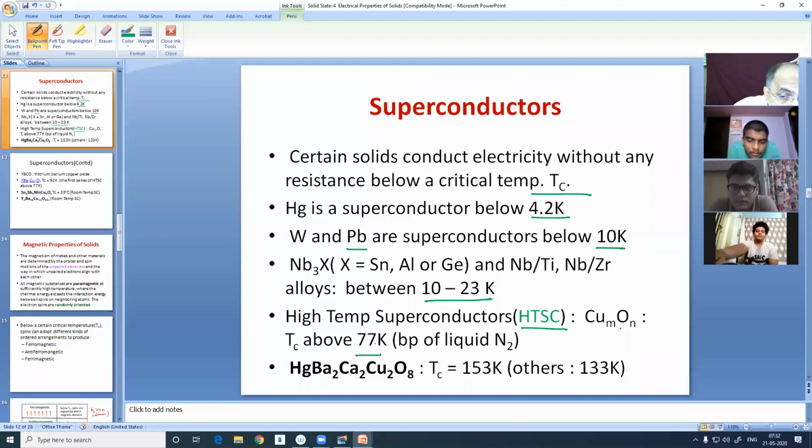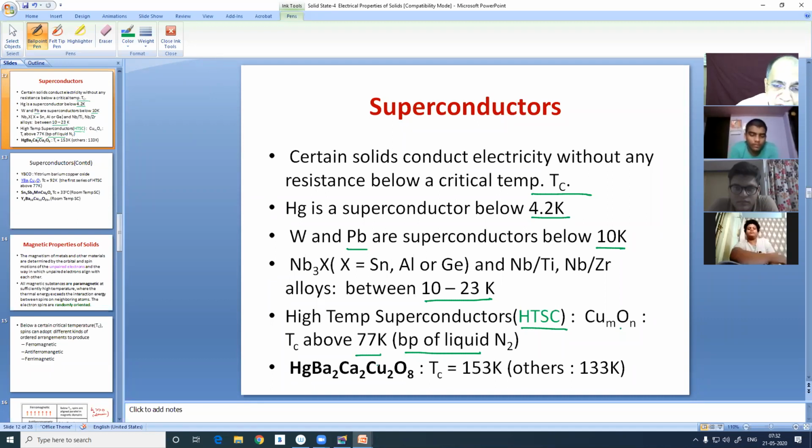Now see what is the hike between the earlier Tc values and now 77, which is equal to the boiling temperature of liquid nitrogen, because at that temperature air is liquefied and liquid nitrogen separates out. So it became convenient to use at least at liquid nitrogen temperature, but still it is inconvenient to prepare a lot of liquid nitrogen, put that solid in that environment and seek its superconductivity.